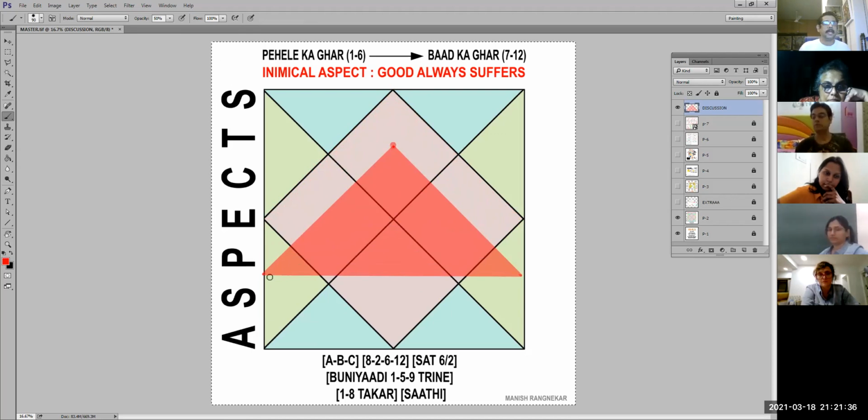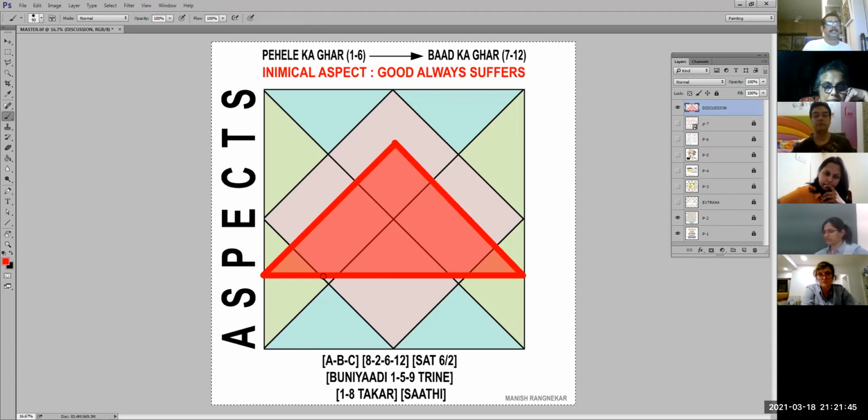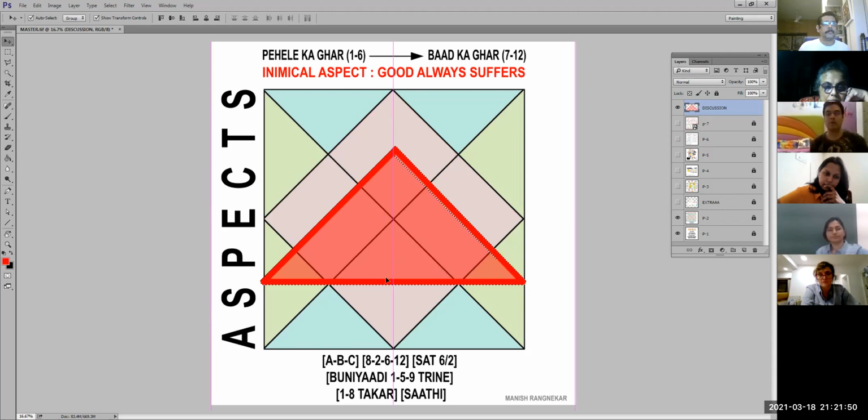Let us say this triangle's border, if I draw, within human errors, it is either cutting at a vertex or cutting halfway through a line.